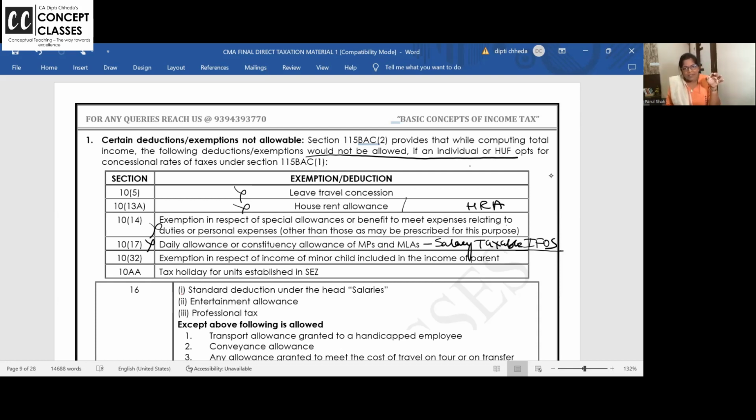So a working partner getting salary, bonus, commission, remuneration from a partnership firm, we'll do this again in a topic called assessment of partnership firm, but I'm just saying, this is a beautiful piece of knowledge. Like sieving through a sieve, we take these important things only. It should be clear. Next, section 10(32).